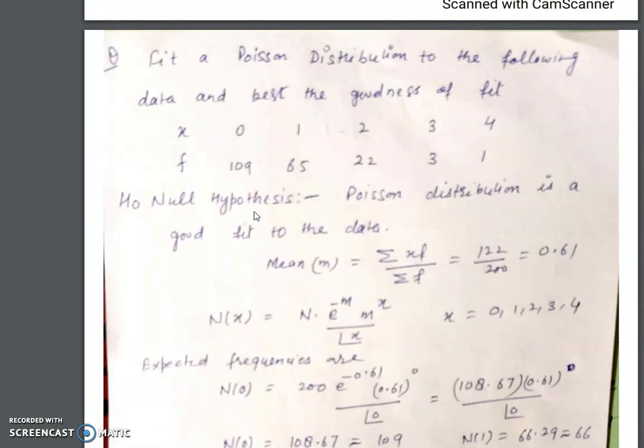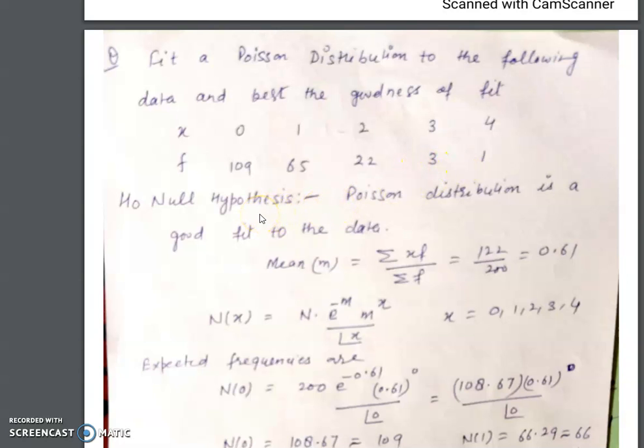Here you can see the second example based on goodness of fit. Fit a Poisson distribution to the following data and test the goodness of fit. This is X and F: X is 0, 1, 2, 3, 4 and F is 109, 65, 22, 3 and 1.